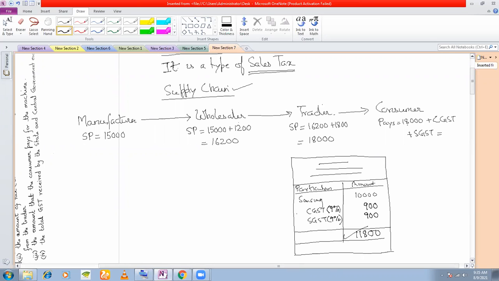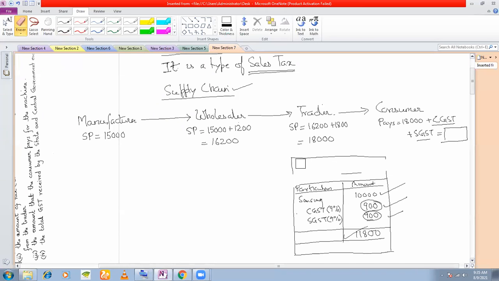And therefore, what is the consumer paying then? In this case, he is paying 900 rupees as CGST. So consumer is not only paying 10,000 rupees, he is also paying the CGST, this one. He is also paying the SGST, this one. And then you get the total of what he is paying. Is this clear? So that is what this is about.